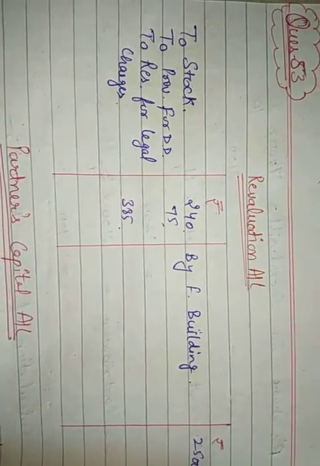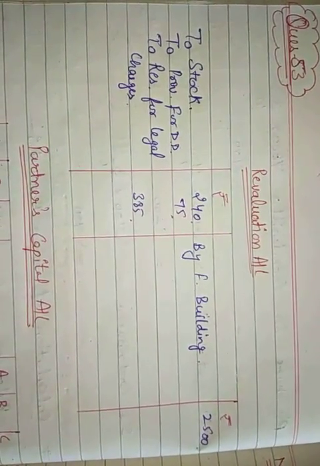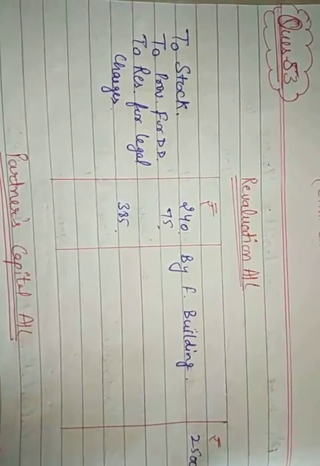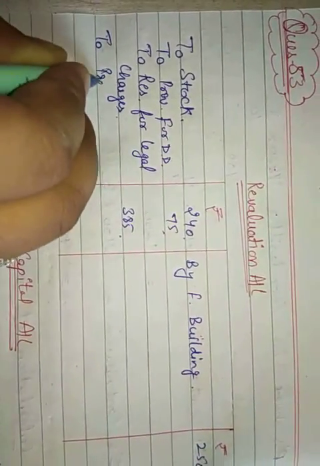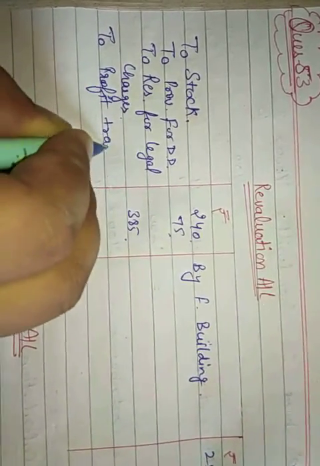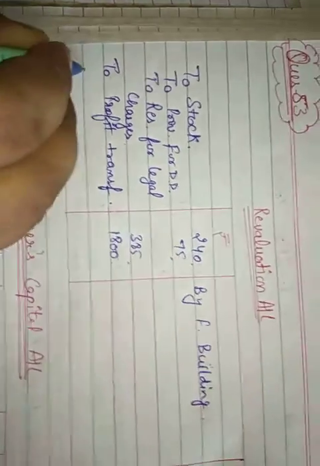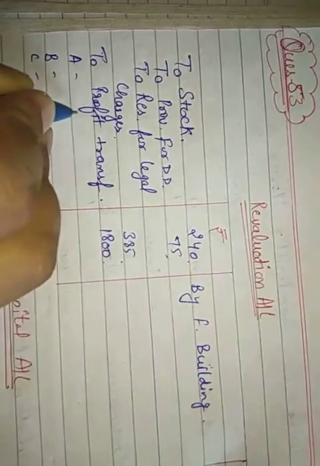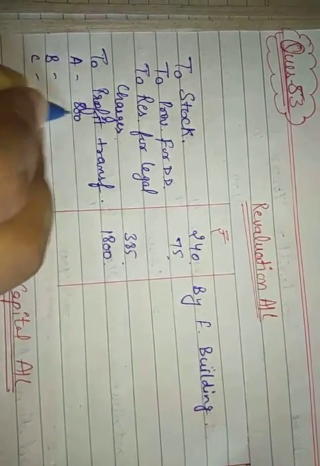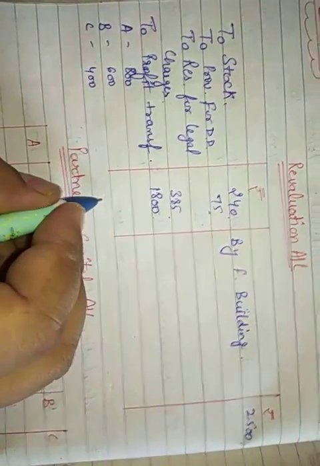Now we need to calculate the profit that is to be distributed to the partners. As you can see here, we have 2,500 rupees, and here we have less than 2,500. So here will be the profit, and after calculation we get the profit, we will write to profit transferred 1,800 rupees, and this will be distributed to A, B as well as C in the ratio 4:3:2, it will be 800, 600 and 400 respectively. And in the end you will balance this account by 2,500 rupees.